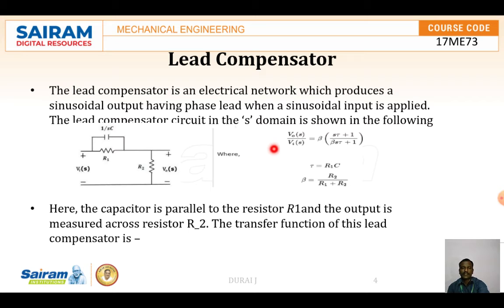Taking the Laplace transform, VO of S by VI of S is equal to beta into (beta tau S plus 1) divided by (beta tau S plus 1). Here tau is equal to R1C, and beta is equal to R2 divided by (R1 plus R2). The capacitor is parallel to the resistor R1, and the output is measured across resistor R2. This is the transfer function of the lead compensator.